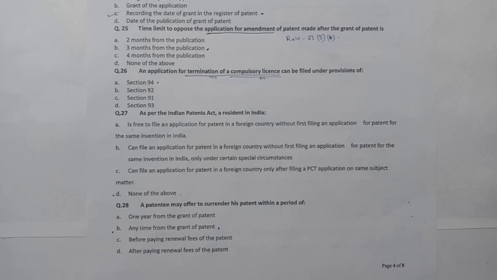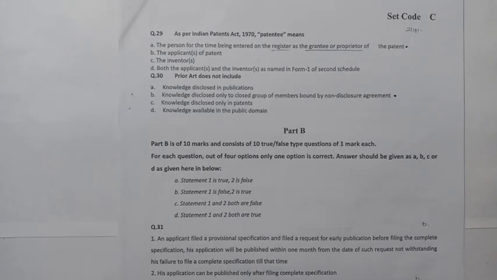Question number 28. A patentee may offer to surrender his patent at any time from the grant of patent. He can surrender his patent. So answer is B. Question number 29. As per the Indian Patent Act 1970, patentee means the person for the time being entered on the register as the grantee or proprietor of the patent.